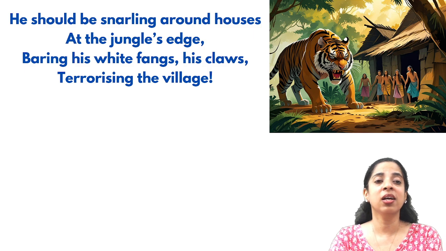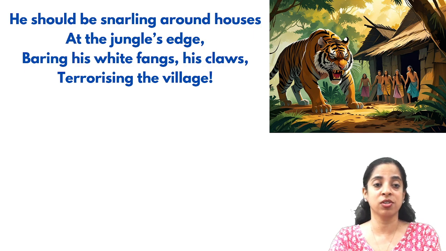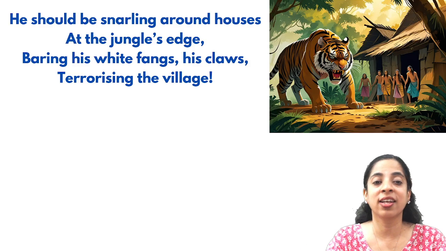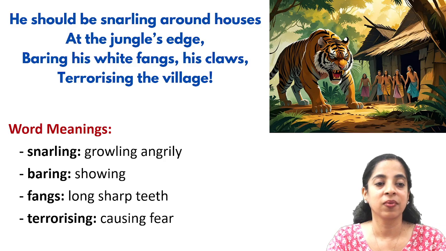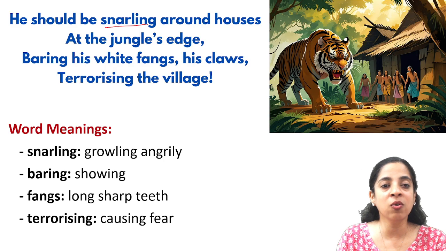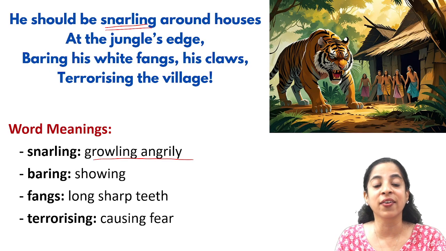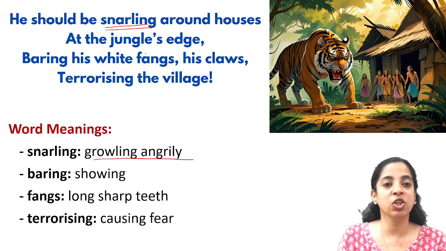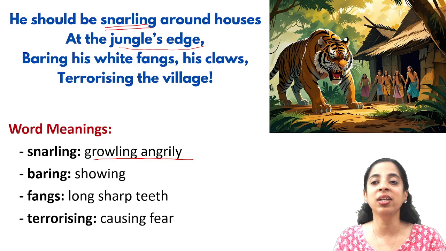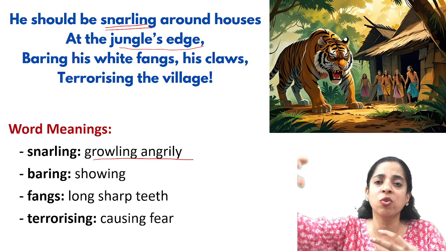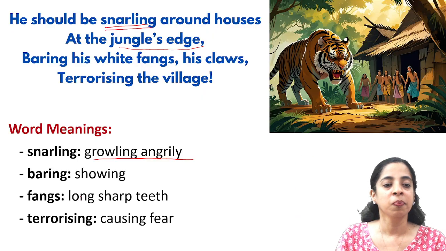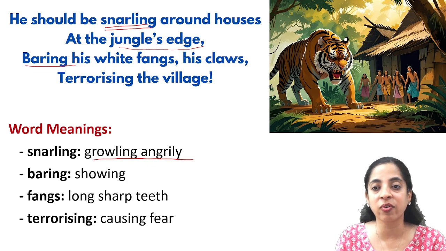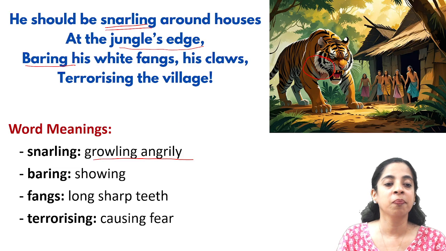Now the next stanza. He should be snarling around houses at the jungle's edge, baring his white fangs, his claws, terrorizing the village. So he should be snarling. What does snarling mean? Growling angrily. Around the houses at the jungle's edge. What does it mean? The houses which are very close to the jungle, at the edge of the jungle. Baring his white fangs. Baring means showing. He is showing his white fangs.